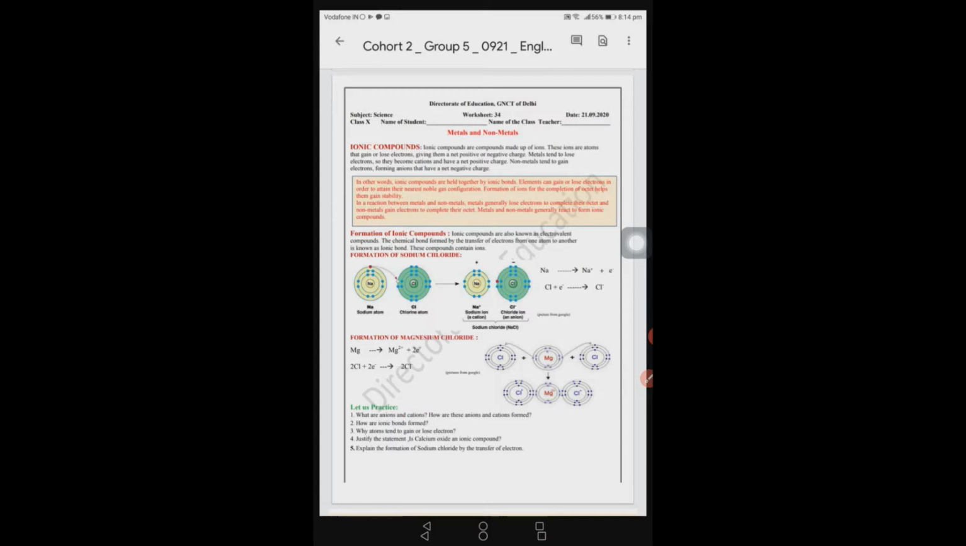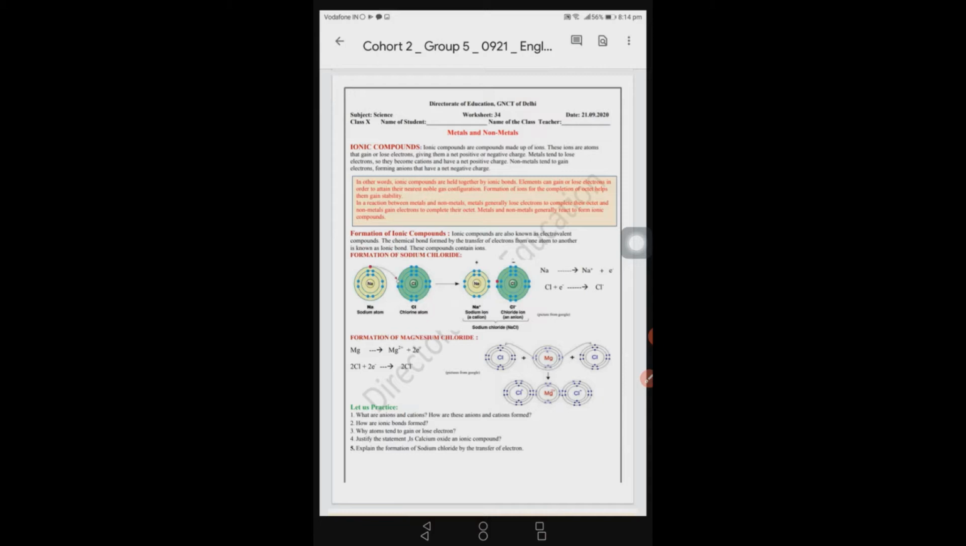and non-metals. We had already discussed in earlier worksheets metals and non-metals and their properties, some chemical properties and the physical properties also, and there is a big difference among them. Now, today we are going to study the type of bonding between the metals and non-metals.